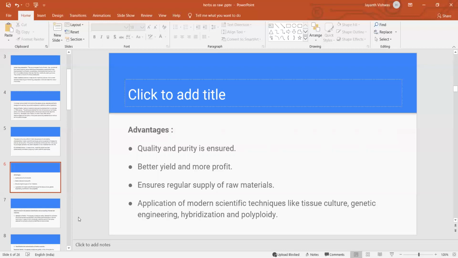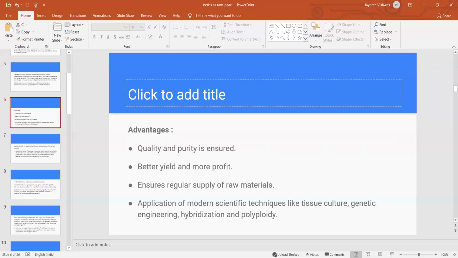Even by genetic engineering we may get transgenic plants, and by tissue culture we can raise a tissue inside laboratory conditions using different culture media. We can grow a tissue inside the aseptic area using different culture media. All these things we can apply in cultivated source.